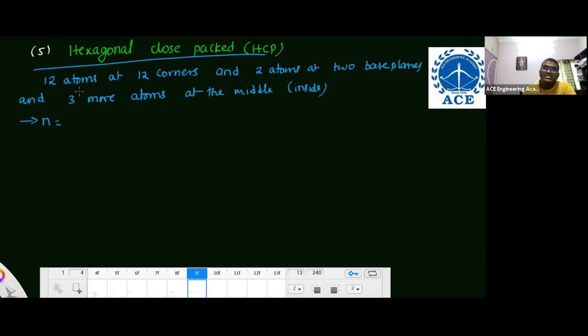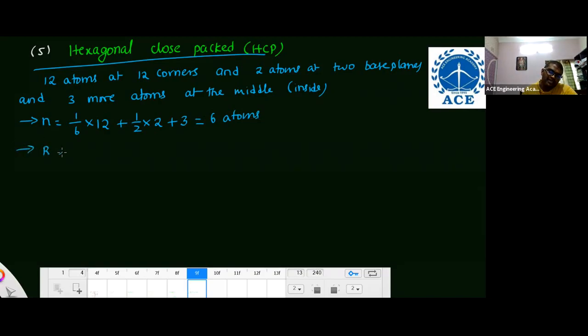At each corner, it is not a 1 by 8 fraction, it is a 1 by 6 fraction. Like that, 12 corners plus 2 base centers. At each base center, half of the atom is present inside the unit cell. Plus 3 more atoms inside the unit cell. So total number of atoms is 6. In hexagonal close packed structure, total number of atoms is 6.